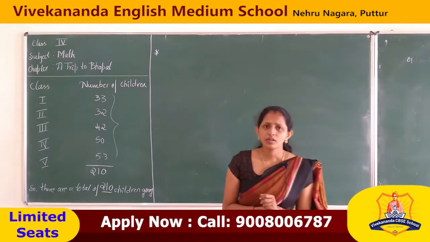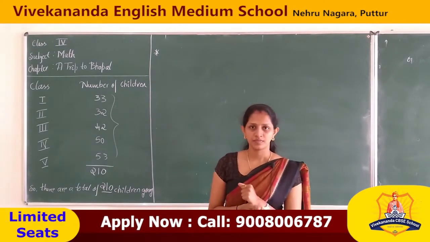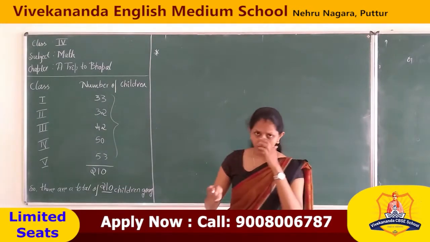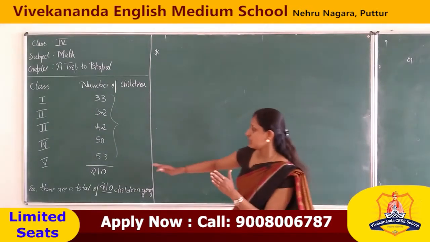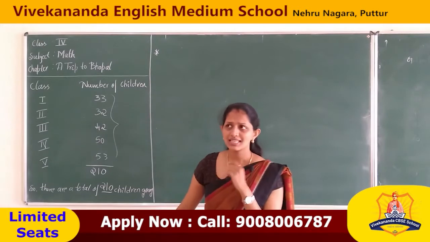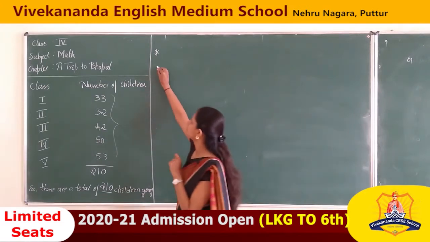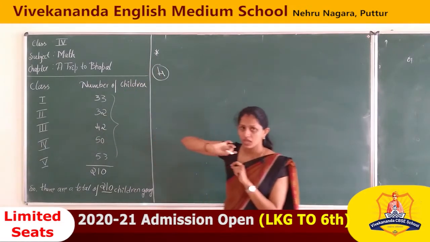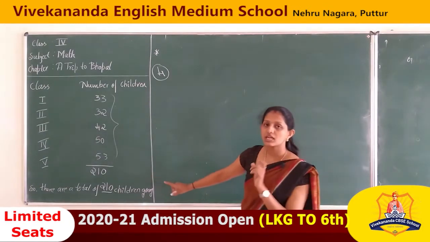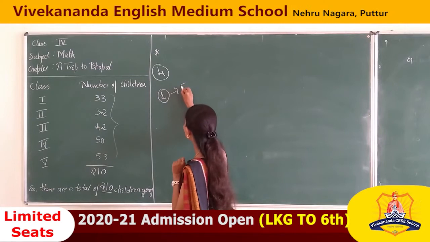To go on the trip, we want a vehicle, correct? So we will hire a bus. How many buses do we want? The total number of students going on the trip is 210. So just estimate, just think how many buses we want. Let me say 4. Is that enough? In one bus, see, one bus can take 50 children.